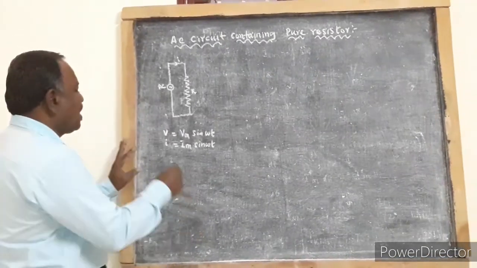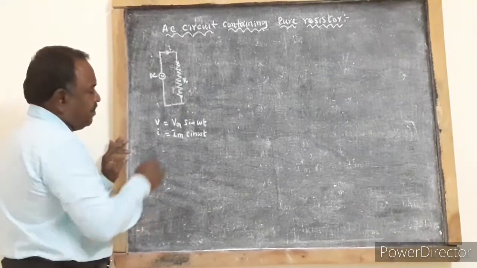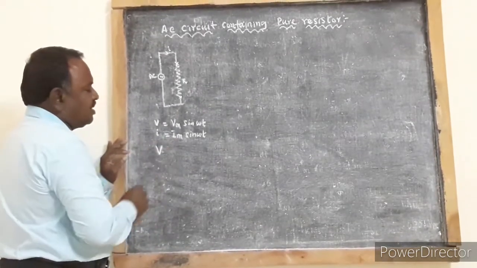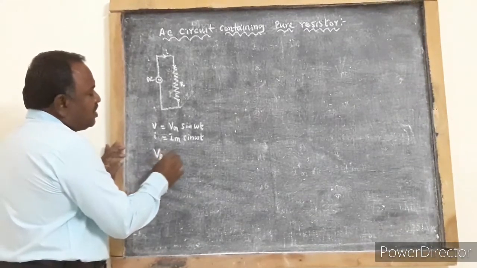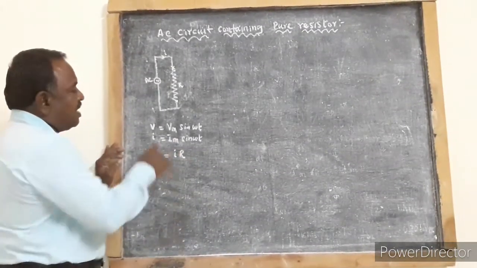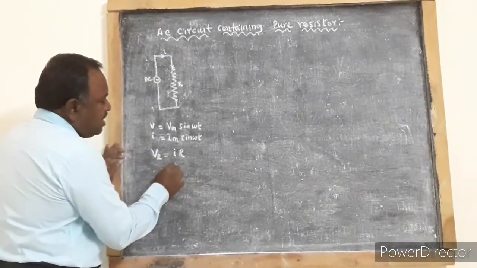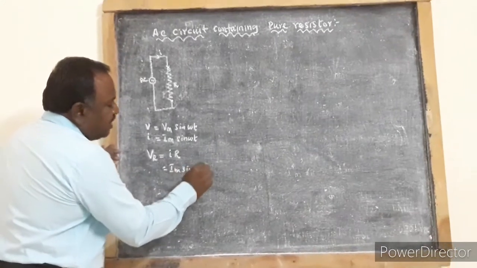So as per Ohm's law, there is a potential difference across the resistor. The potential difference across the resistor, let it be VR. So VR is equal to I into R. But I is equal to Im into sine omega t into R.